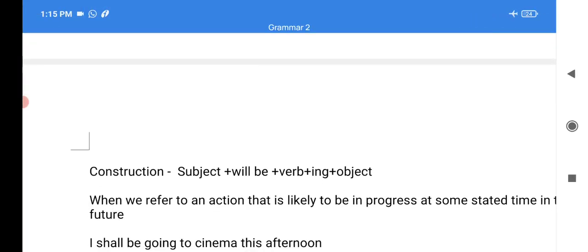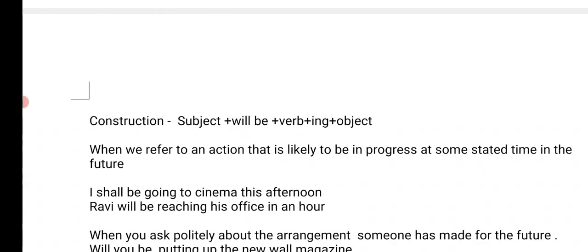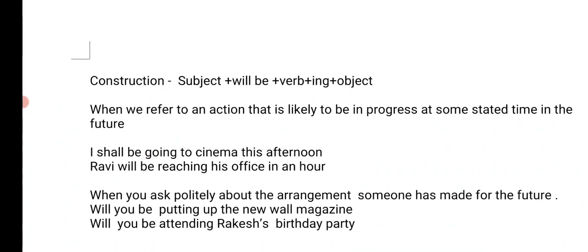When we talk about an action that will be in a happening state, to be in progress at a time in the future. For example, I shall be going to the cinema this afternoon. It means this afternoon you will be going to the cinema. For example, my mother will be cooking at 5 o'clock or 6 o'clock. Understand? And the request: will you be attending Rakesh's birthday party, will you be cleaning this table,